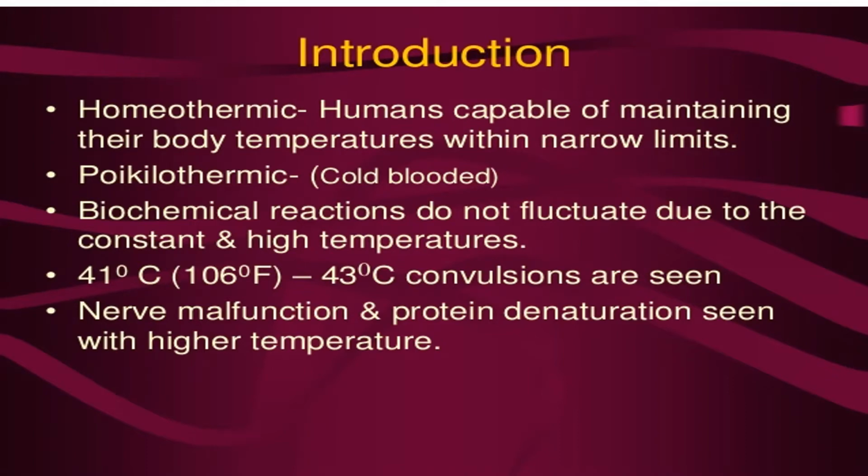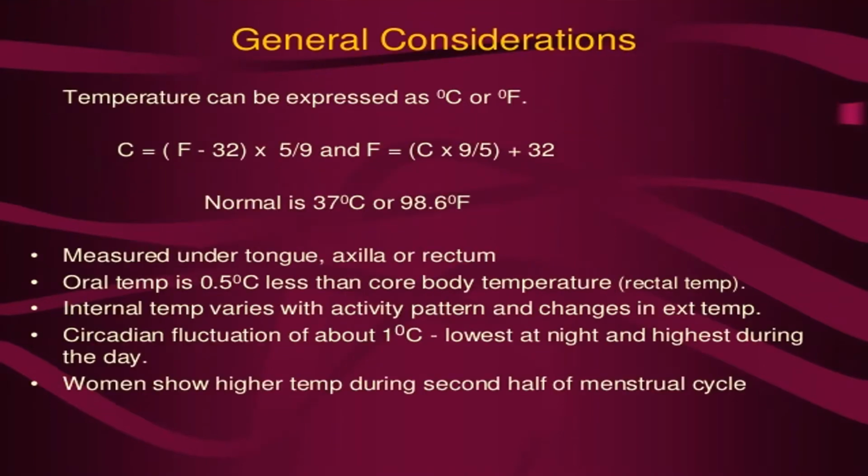You can see now, expressed as centigrade and Fahrenheit. I already told you in the previous class, we can convert centigrade into Fahrenheit and Fahrenheit into centigrade also. Normal human temperature is 37 degrees centigrade or 98.6 degrees Fahrenheit.